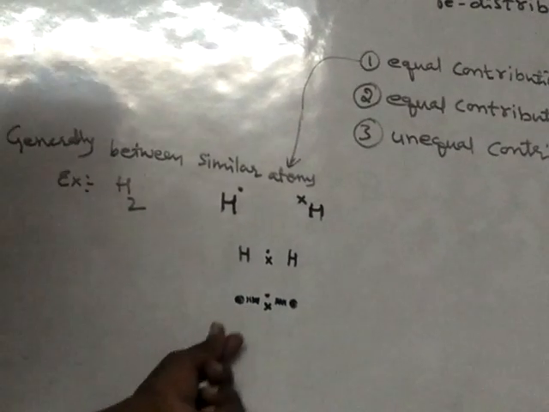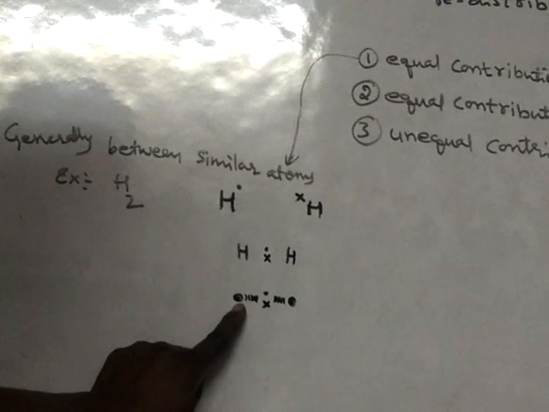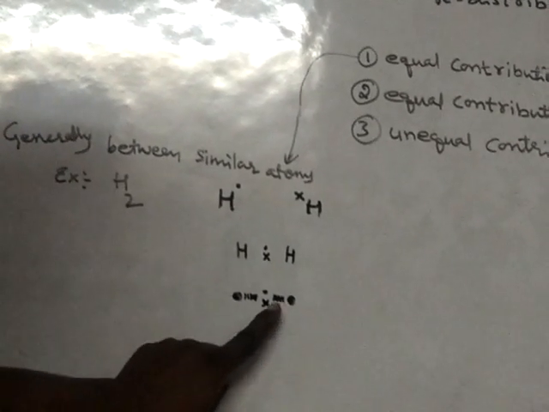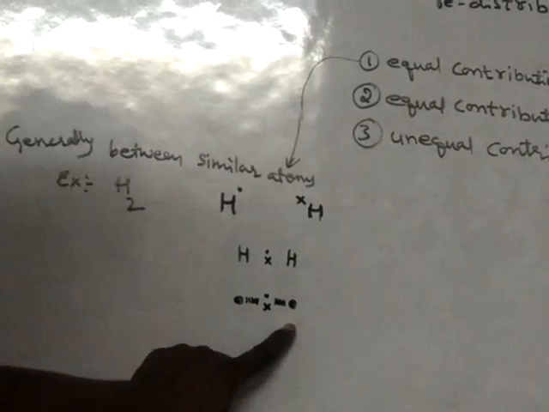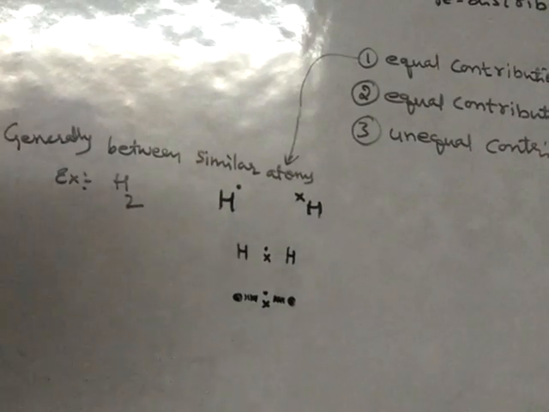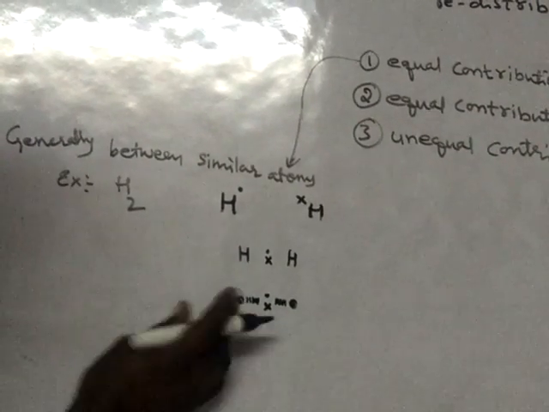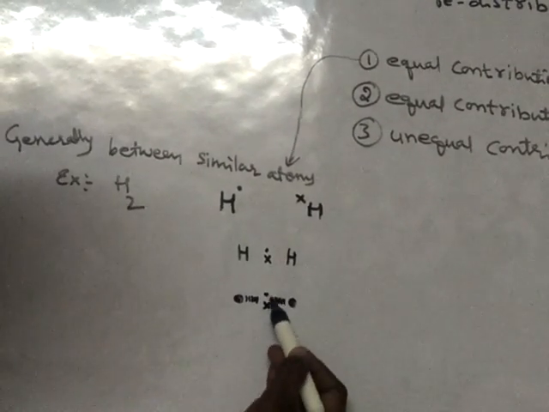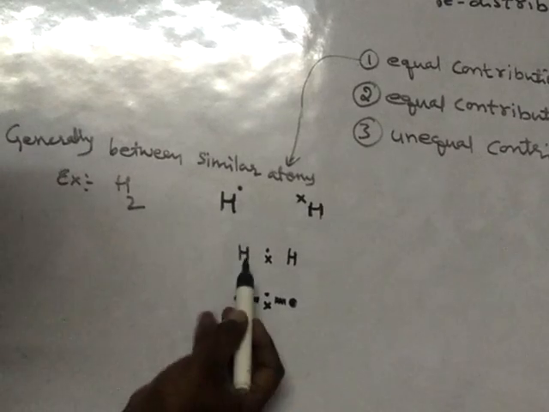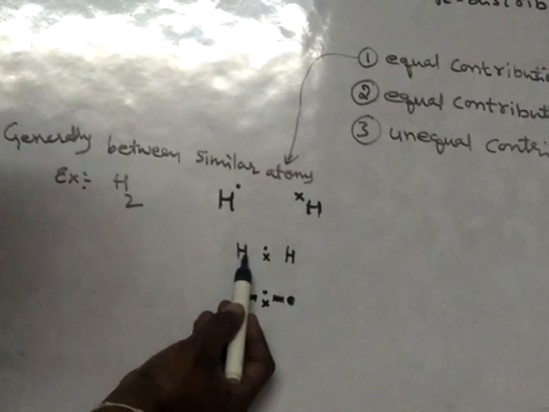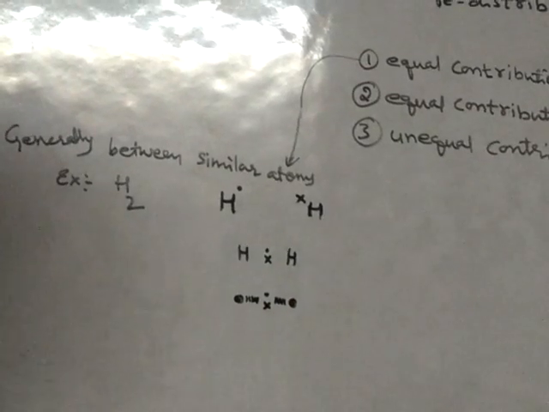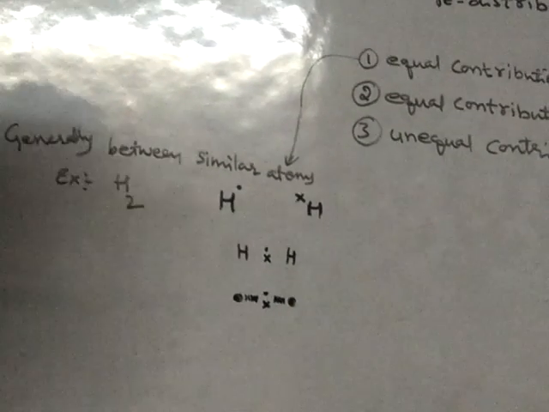So between the nucleus of this atom and the electrons, and the nucleus of this atom and the same electrons, there develops a force of attraction. Now this nucleus will pull this electron towards itself, and even this nucleus also will pull this electron towards itself. That means this hydrogen atom will pull these electrons, and even this hydrogen atom also will pull these electrons towards itself. As a result, what happens?